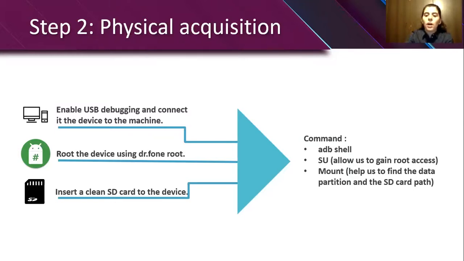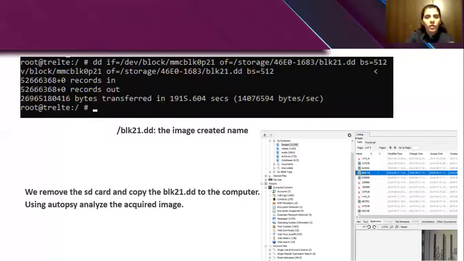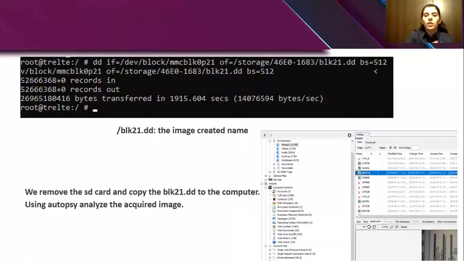Now, we will use the mount command. Why would we need the mount command? In order to find the data partition and the SD card path. In the following screen, we will see that the data partition is of the ext4 file system type, and the SD card storage is under storage. After that, we input the dd command, with the input being the data partition we found with the mount command, and the output being the SD card location.